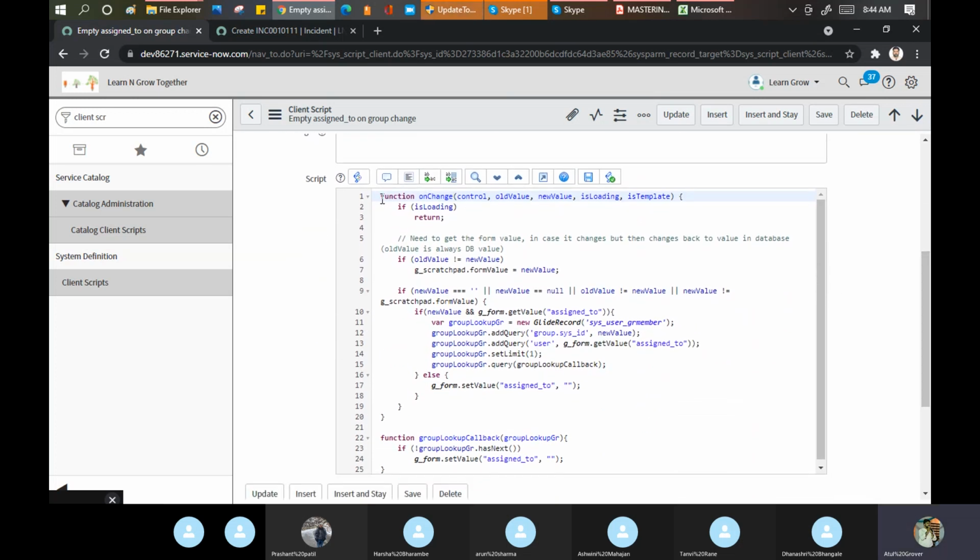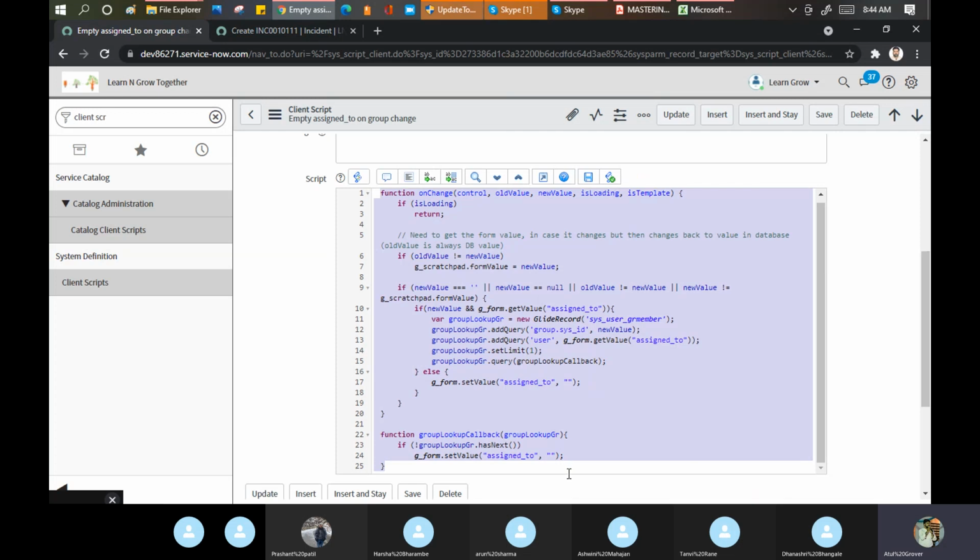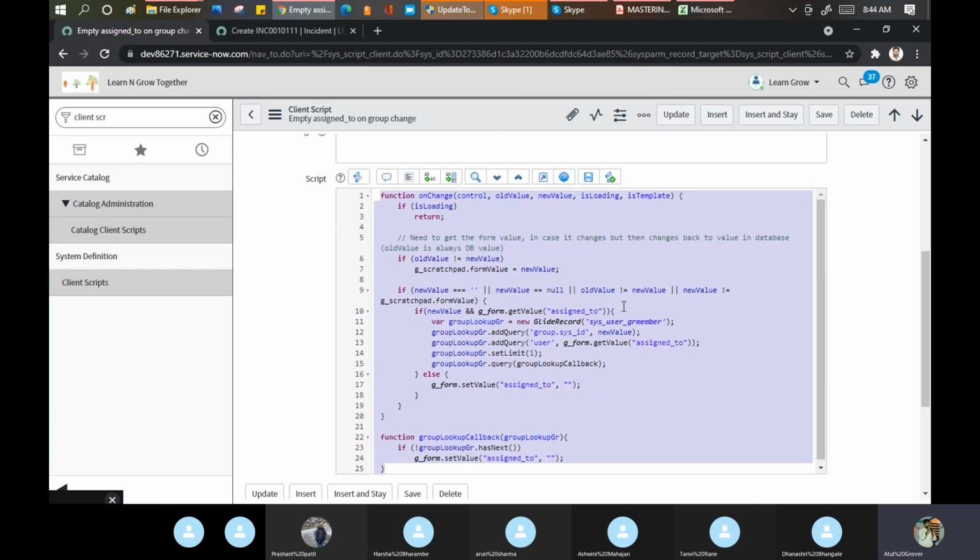See, this is the client scripting. This is the script which executed. If you read the script, you will be able to understand. We are calling a function on change, and here is the logic. If new value is equal to null, or old value is not equal to new value, and scratchpad dot form value. A few things we will discuss here, like glide record is one of the concepts we will discuss.